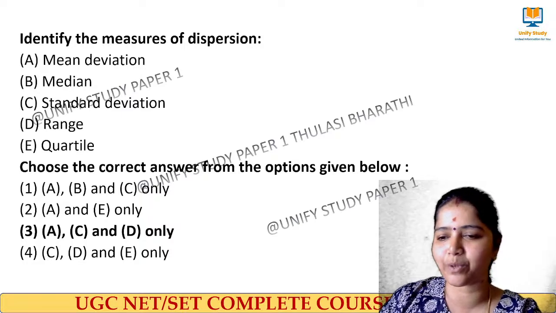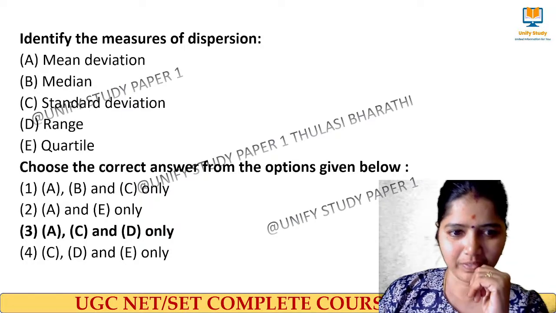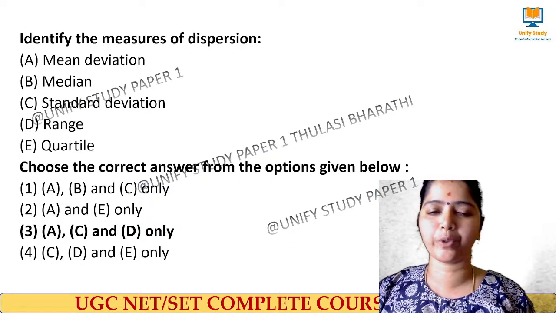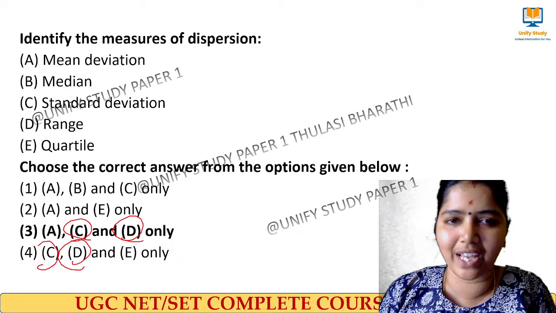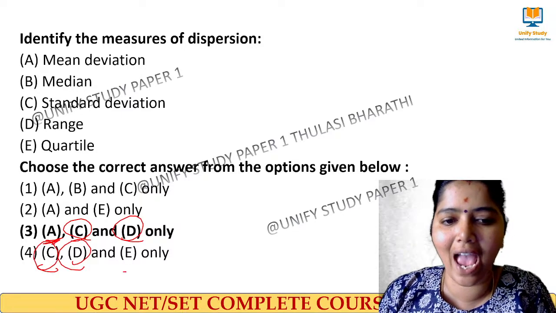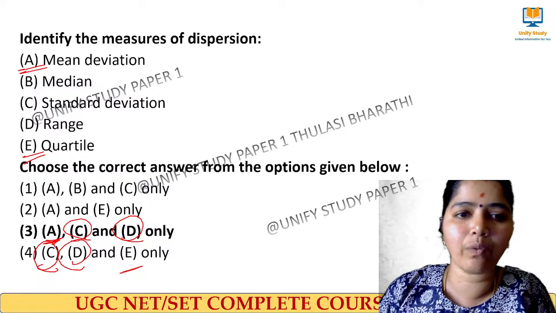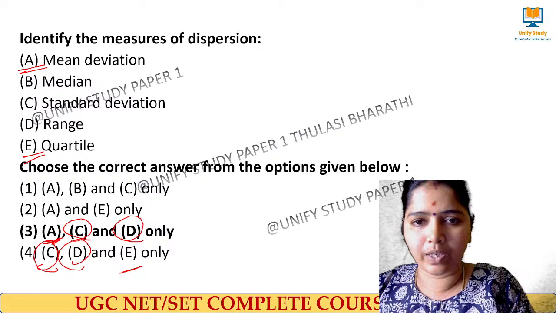The right answer is option 3. Why? Whenever you choose among these kinds of options, you have selected C and D. Here both C and D are present, so you have to confine yourself to A or E. Here, what is the right answer? Measures of dispersion. We had an image, right? Where is that image?